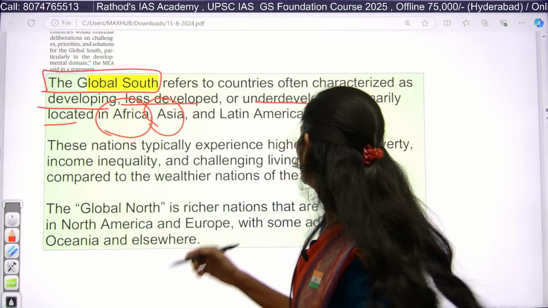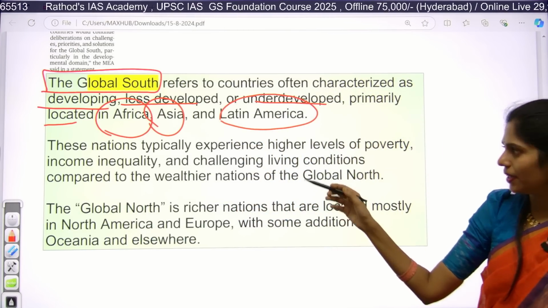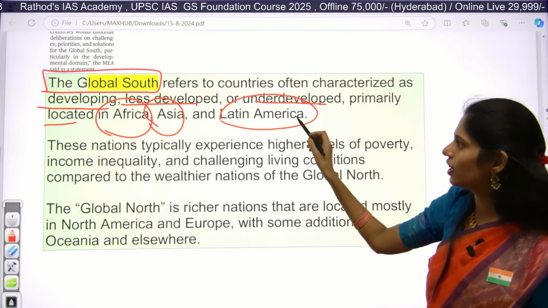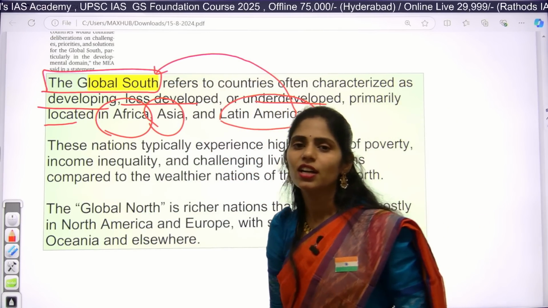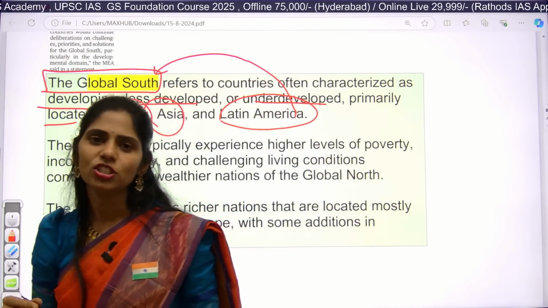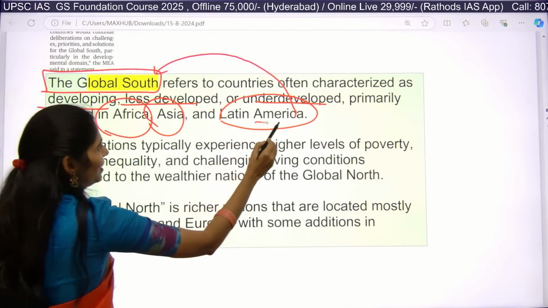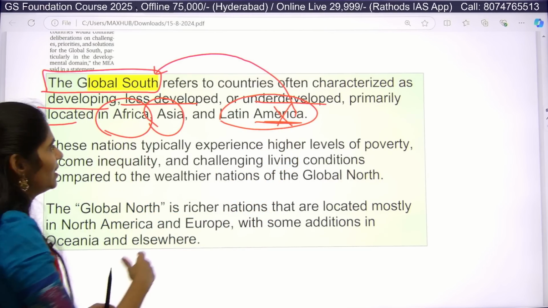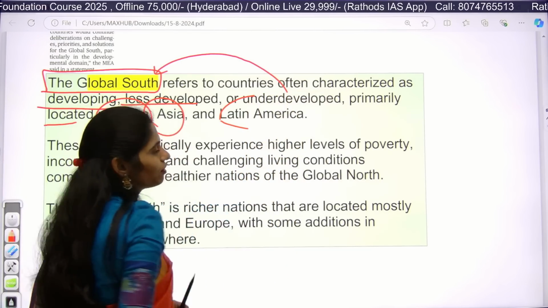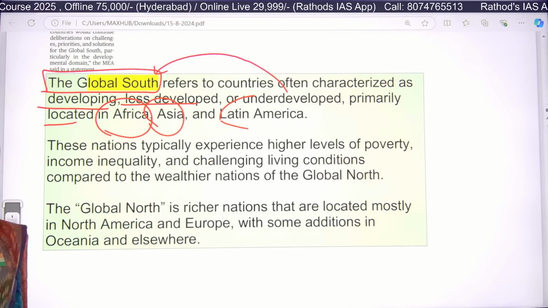But Latin America is developing and less developed, and it is part of Global South. You can get a question like, consider the following, which are part of Global South. If you see America, you will simply strike it off. But Latin America is also part of Global South. It is very important, as you may get confused in the examination hall.